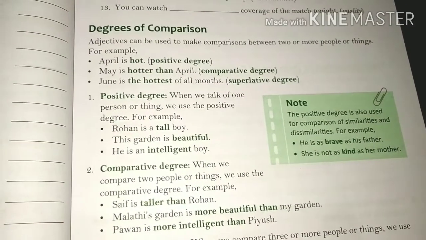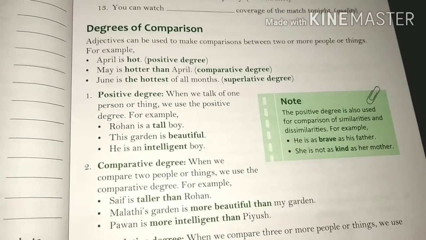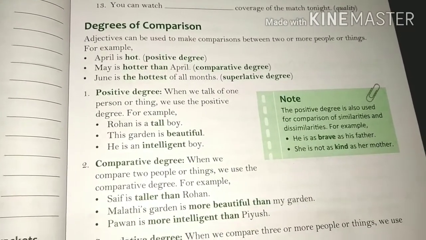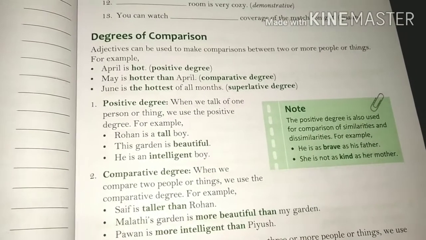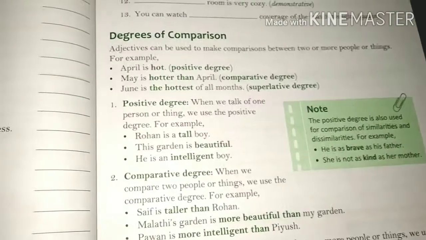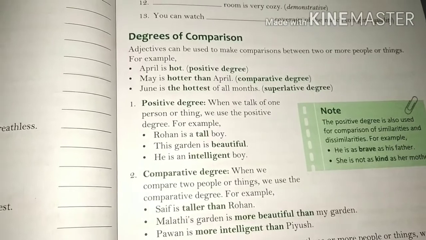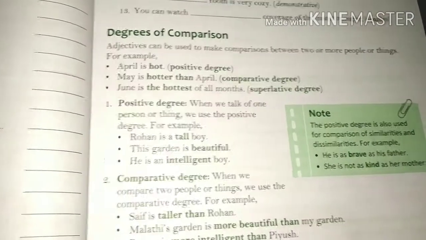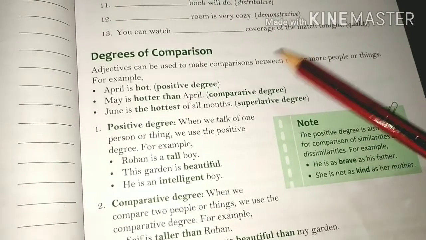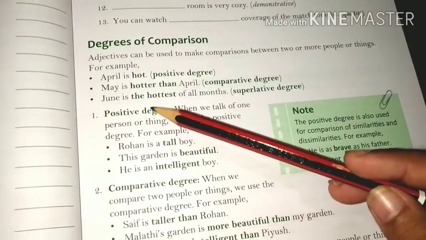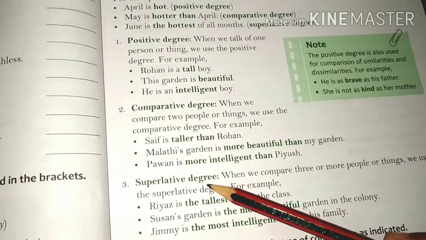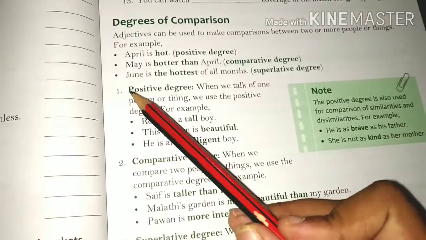Students, adjectives can be used to make a comparison between two or more people, things or animals. Means we can use the adjective to make a comparison between people, things, animals. Okay, then there are three degrees of comparison: positive degree, comparative degree and superlative degree. What is the positive degree?